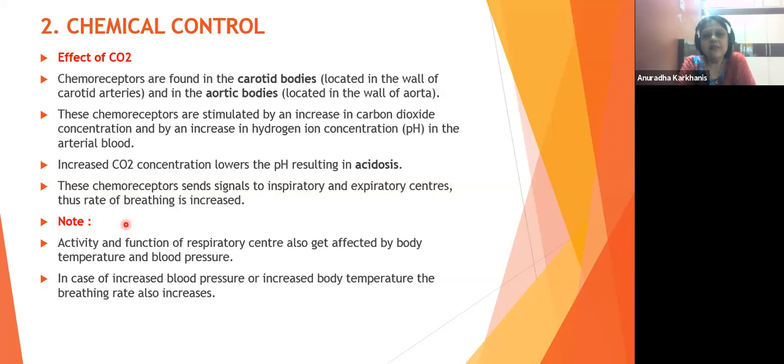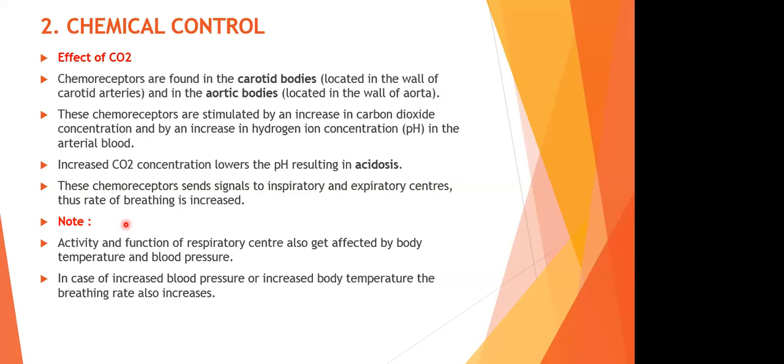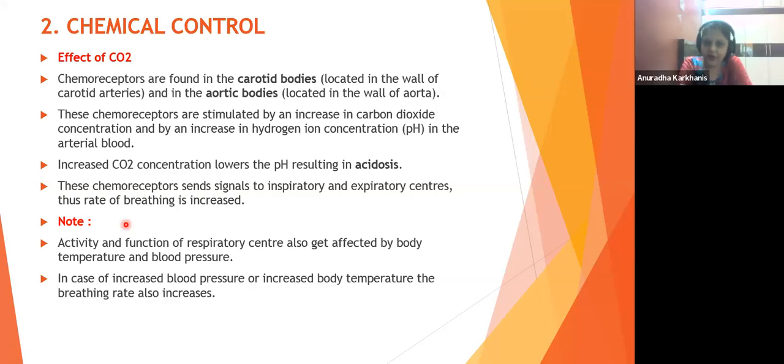These chemoreceptors are stimulated by an increase in the carbon dioxide concentration and by an increase in the hydrogen ion concentration, that is H plus ions, जिसको हम pH बोलते हैं, in the arterial blood. देखिए, now we are slowly moving on to the blood region. तो ये जो carotid bodies है और ये जो aortic bodies है, where are they placed?